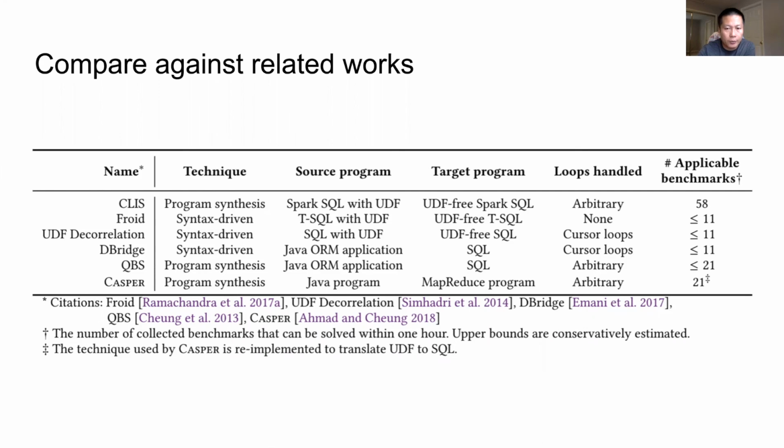QBS and Casper are 2 program synthesis techniques performing source-to-source code translations. Casper is more advanced, and we consider it as the state of the art. Although its publicly available tool is not designed for UDF-to-SQL translation, we re-implemented its method for our domain. And we found that Casper can only solve 21 UDFs within a timeout threshold of 1 hour.